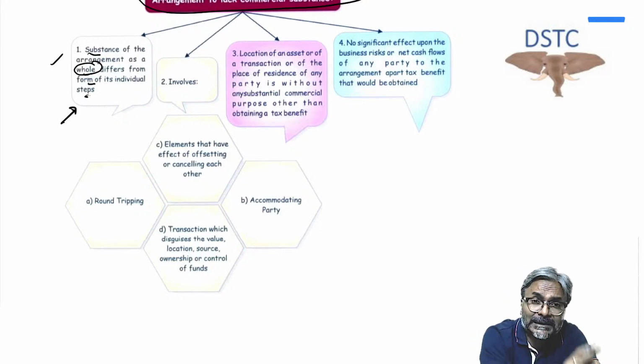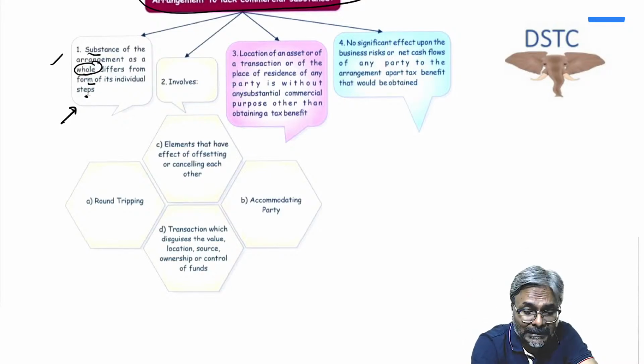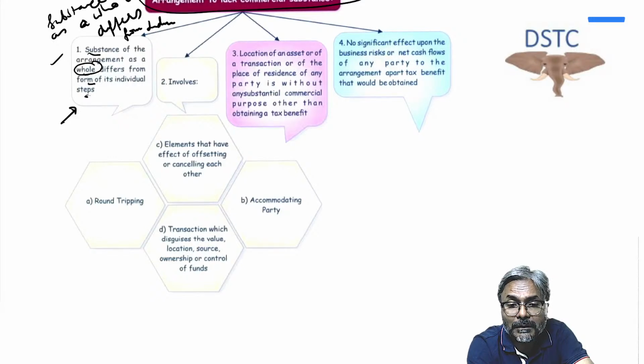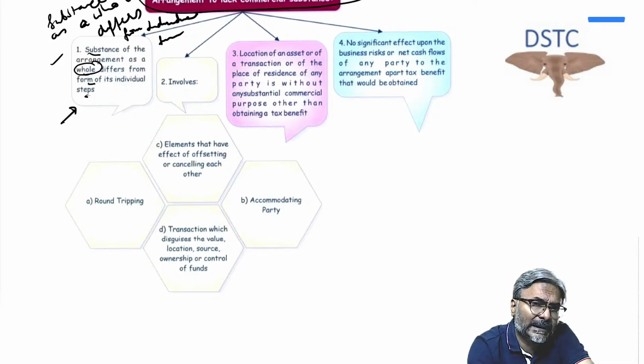So what you have to write in the examination, students, is: substance as a whole differs from the individual form. Is that clear? That is how it would be. And this is the example that they are going to target. Mark my word, students, this is the same example they are going to target.